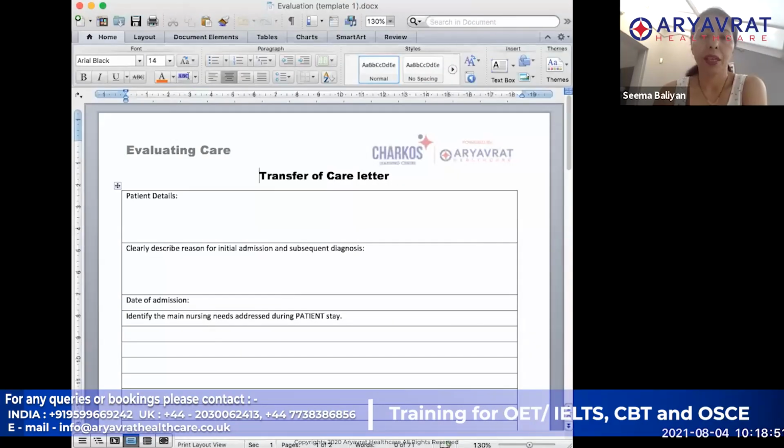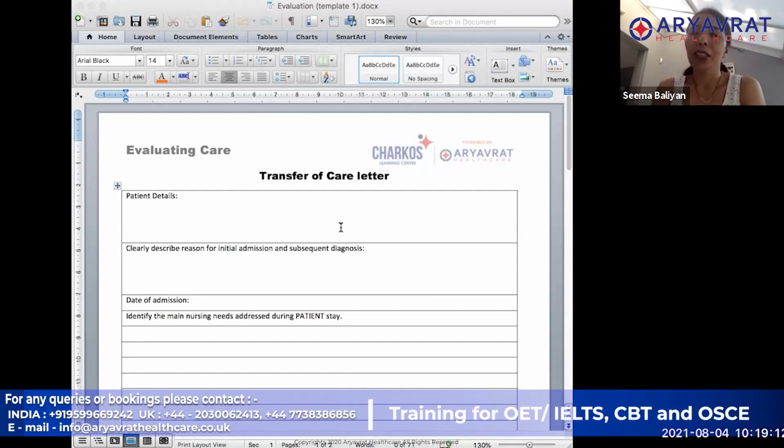Yeah, if we see the template, it is exactly how you will be giving a handover to anyone. If you think of a transfer of care letter like a handover, it will become so much easier to understand which tenses you have to write in.